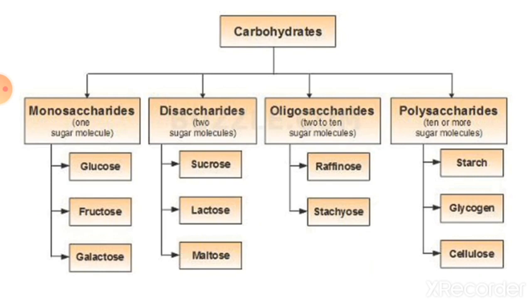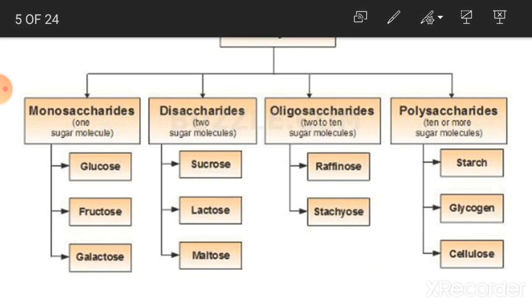Carbohydrates are classified as monosaccharide, then oligosaccharide which includes disaccharide, then polysaccharide. Examples of monosaccharide are glucose, fructose and galactose. Monosaccharide means what? That sugar which has only one sugar molecule. Then disaccharide, which has two sugar molecules, for example sucrose, lactose and maltose.